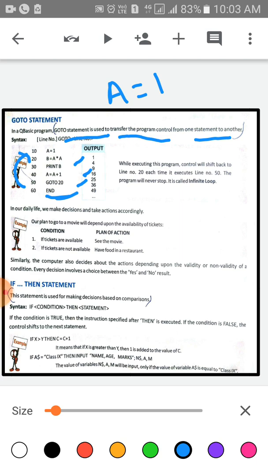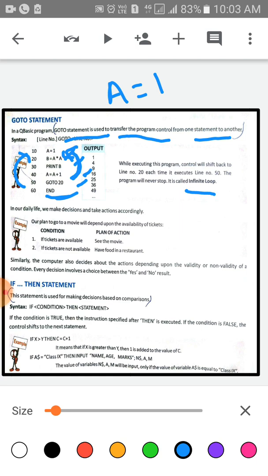Okay, children, while executing this program, control will shift back to line number 2. Each time it executes line number 5, the program will never stop. It is called an infinite loop because it will again go back to the second line.